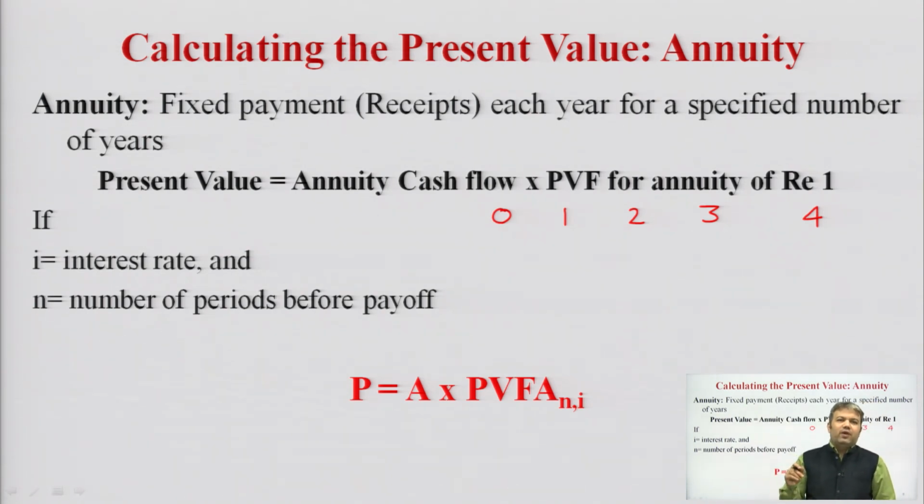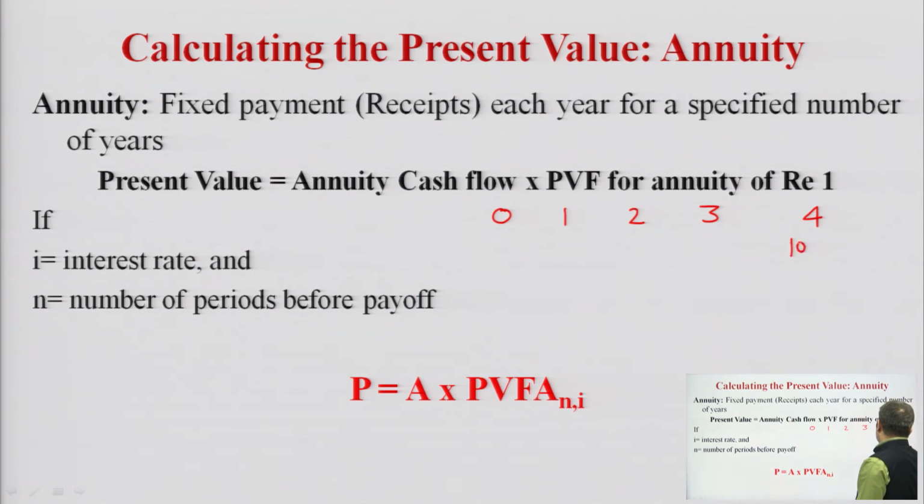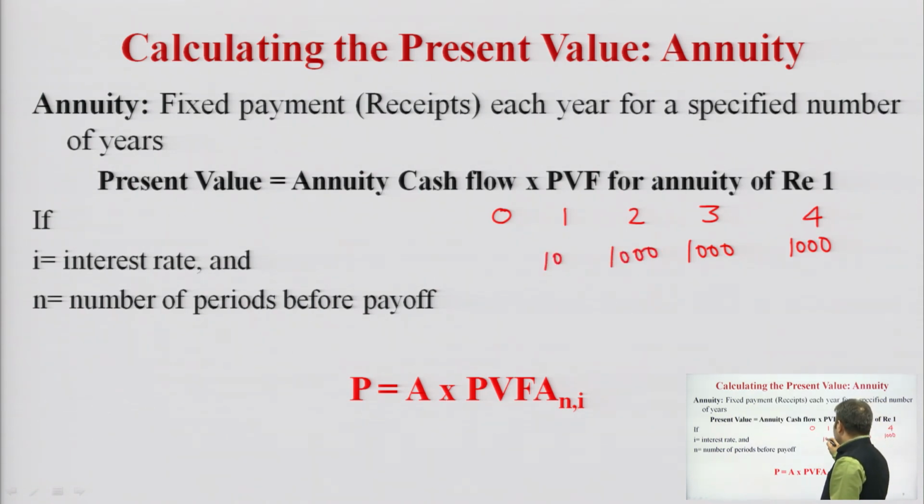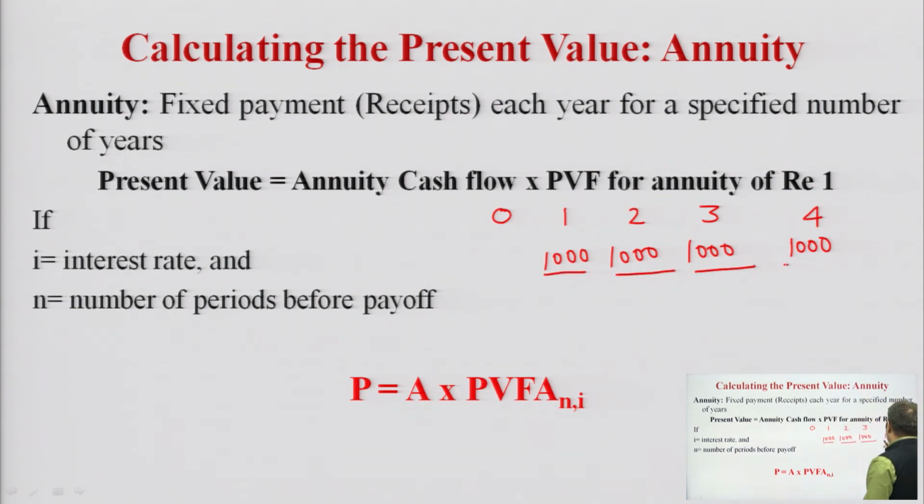What we have to do is calculate the present value factor for an annuity, but in many cases it is the same amount. So, for example, if I am going to have, as an investor, a cash inflow of rupees 1000 at the end of first year, second year, third year and fourth year, then what would be the present value of my investment?